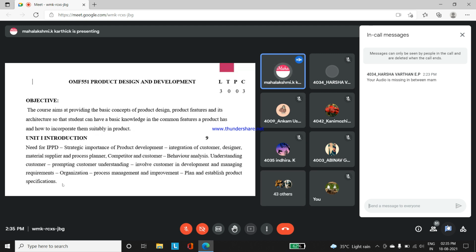At the same time, in some cases, when a customer approaches the company, they say, I need this design, I need this color, I need 2 or 3 hardwares to be inbuilt.